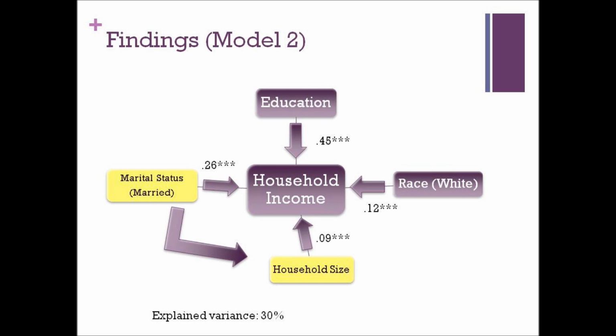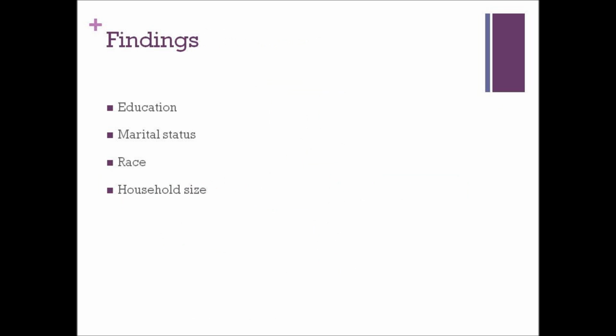The introduction of marital status creates a partially spurious relationship between household size and income. This relationship is an example of partial explanation. Because marital status does have an effect on both household size and income, but does not totally get rid of the influence of household size on income, which still remains highly significant. In our presentation, we have found factors that explain 30% of the variance in household income, and all except one category of marital status are highly significant.